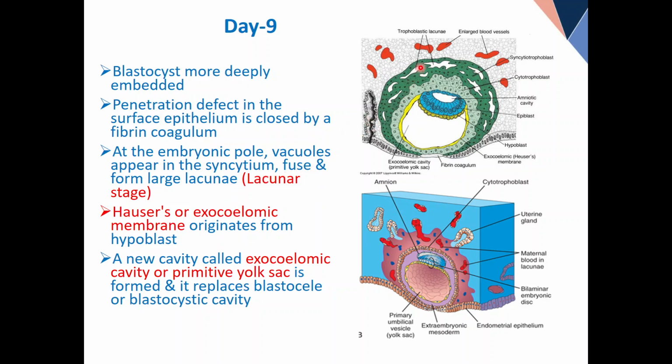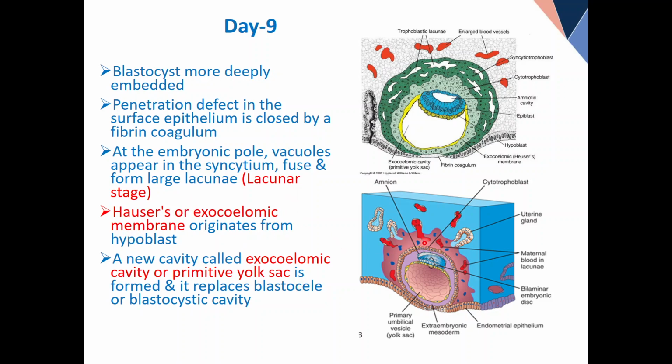They get fused. These two will become one. These two will fuse with this. They will become this. And then you will see that all around this structure, there will be a huge cavity. A new cavity is going to appear. Where? Here, by the fusion of these spaces. This stage of development where you can see the lacunar spaces is called the lacunar stage of development.